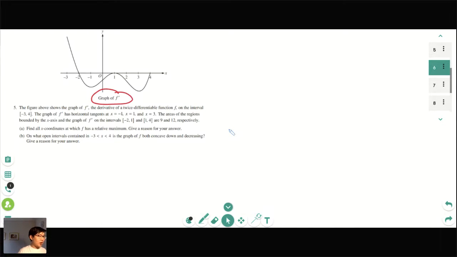So if we look at it, from here to here, it's pretty constant. So here it's not concave. First of all, it's not decreasing. And second of all, concave down means that f prime is negative. And from -1 to 1, it's increasing, so that means it's actually concave up. So the only time it's concave down and decreasing is from -2 to -1 and from 1 to 3. Great job. The reason is that you have to justify that f prime is decreasing and negative on these intervals. Make sure you justify.